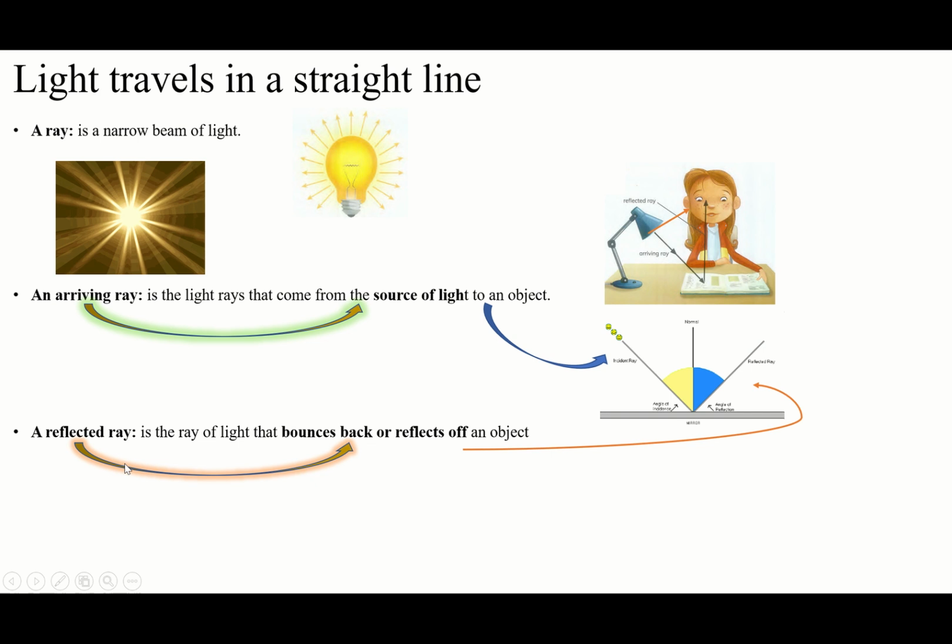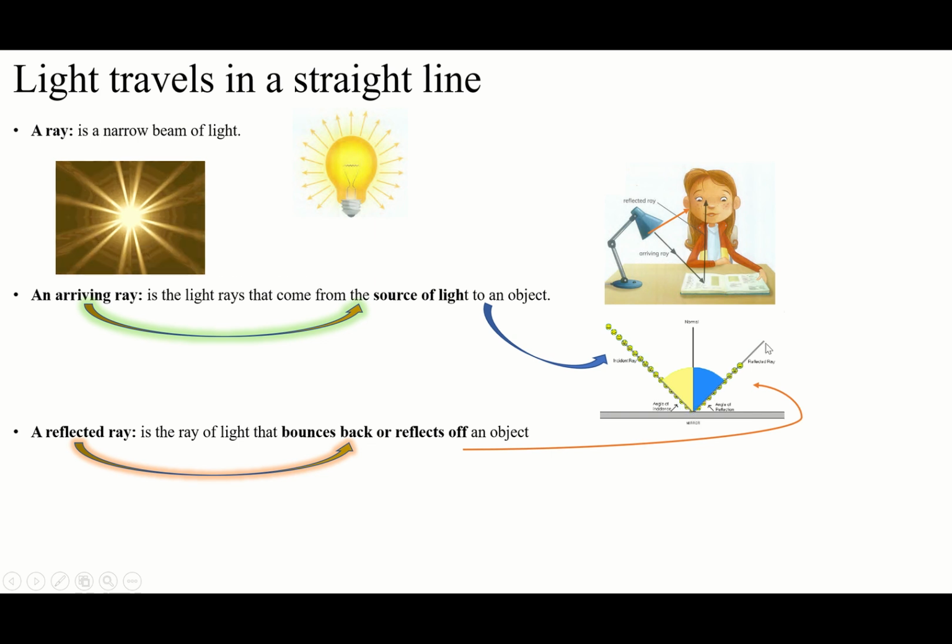So let's see, what is an arriving ray? An arriving ray is the light rays that come from the source of the light to an object. The first light that comes from the source, we call this the arriving ray. These are arriving rays, okay? Why? Because they come from the source. These are arriving rays because they come from the source too. This is the first place that light comes from. Until here, this is the arriving ray.